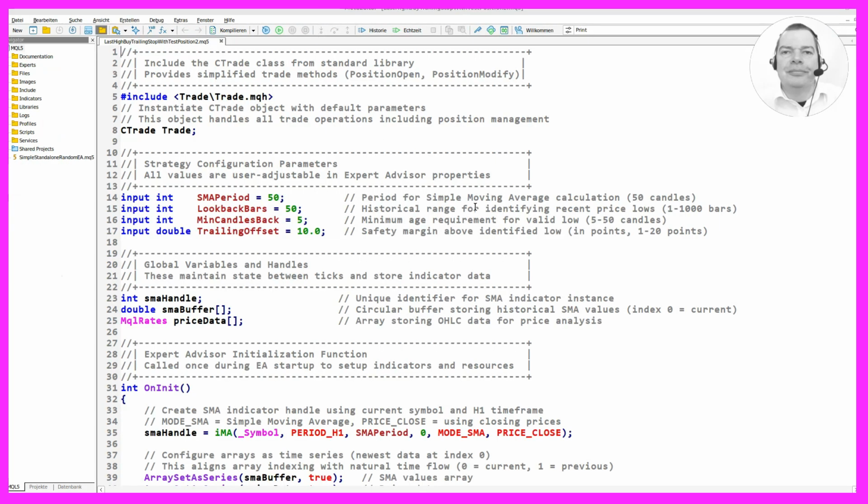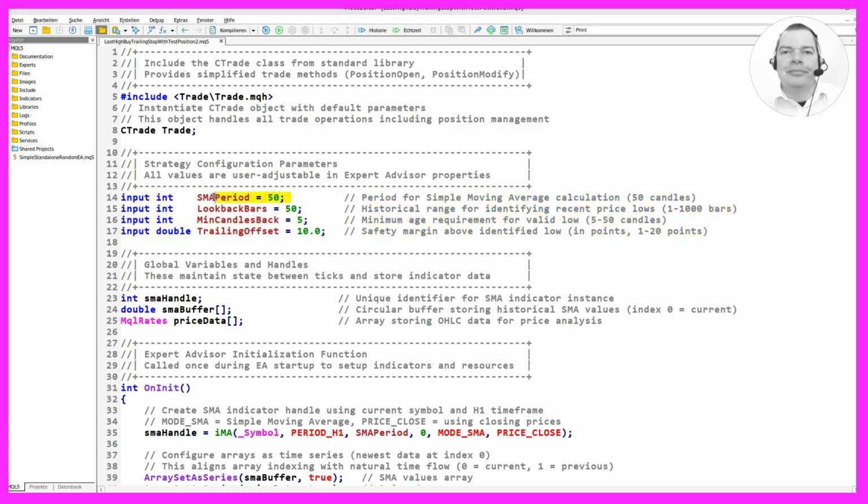The code begins by including the CTrade class from the standard library, which provides simplified trade methods such as PositionOpen and PositionModify. We then instantiate a CTrade object with default parameters to handle all trade operations, including position management. Next, we define some strategy configuration parameters. These are user adjustable in the Expert Advisor properties.